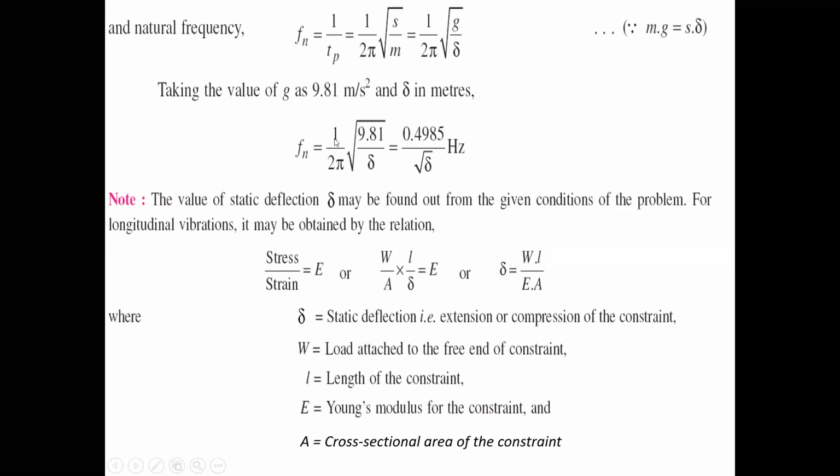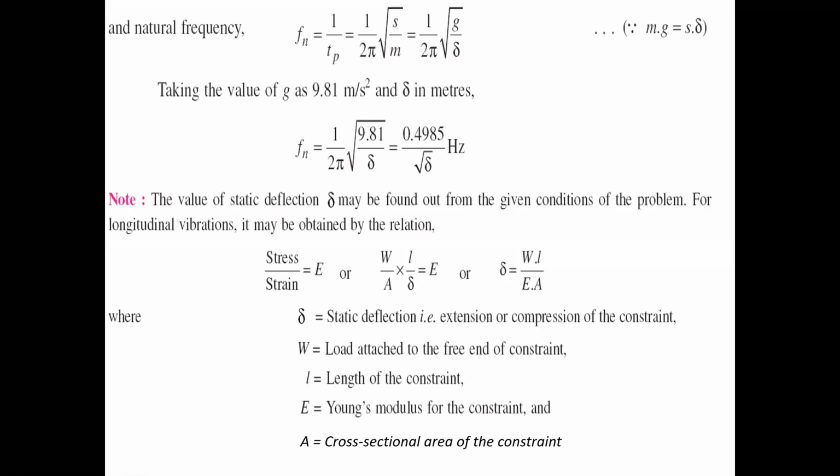Again, when we make the calculation of this portion, the value will come: Fn equals 0.4985 by root delta. So that is our natural frequency of free longitudinal vibration. In this, the unknown is only delta. Delta means static deflection. So what type of beam is there?